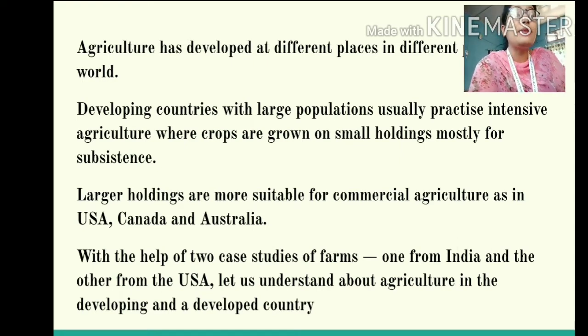But when it comes to developed countries like USA, Canada, Australia, such countries mostly undertake commercial farming. Because these are rich countries, they undertake agriculture not for self-consumption but for making more and more profit. That is why they undertake commercial agriculture. And commercial farming is mostly done in large plots of land,